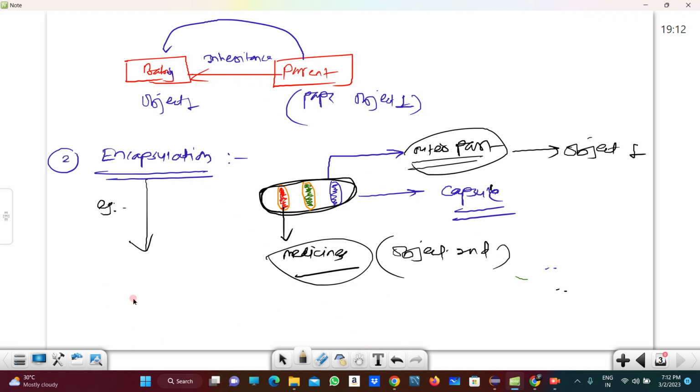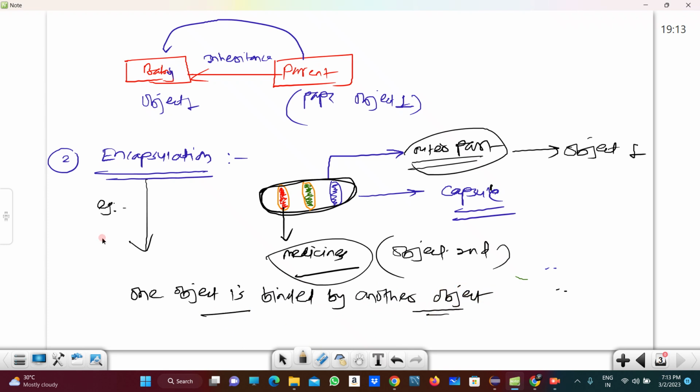That is nothing but the encapsulation, right?